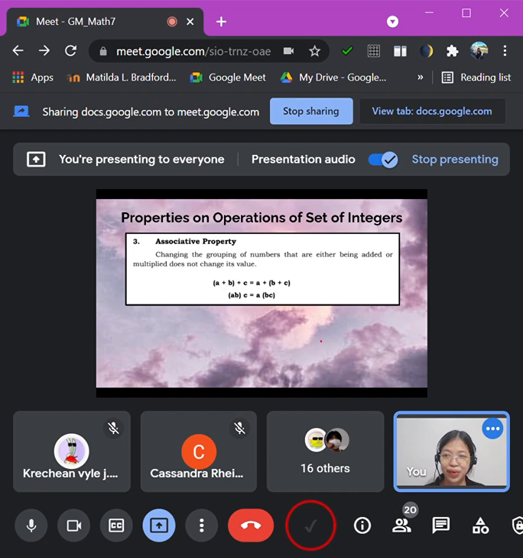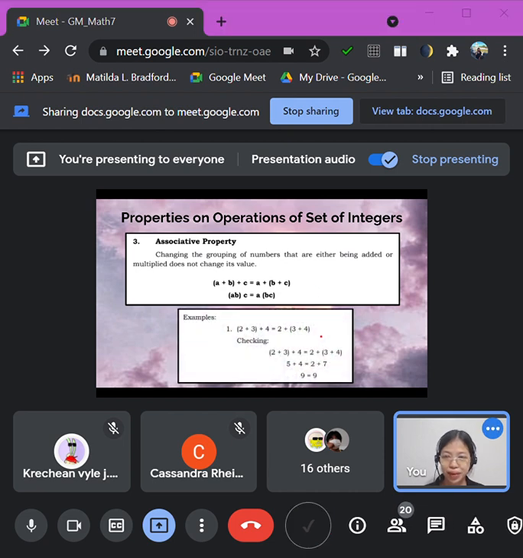Okay, so let's look at an example here. So we have here quantity 2 plus 3 plus 4, and then diri is equal to 2 plus quantity 3 plus 4. As you can see, nasa first part or sa 2 plus 3 ang parentheses. And then ang second is nasa 3 and 4. So if we are going to solve that one, ang ato i-check kung pareha ba sila og answer.